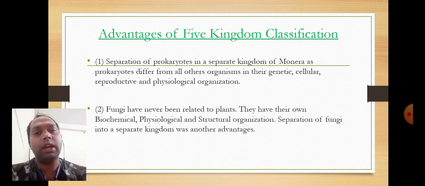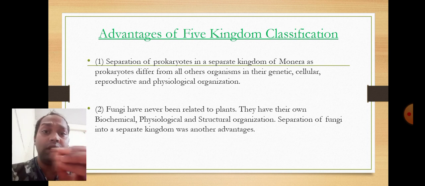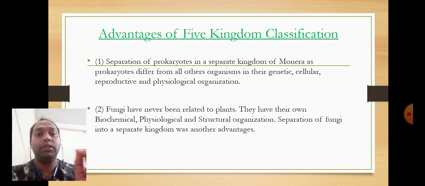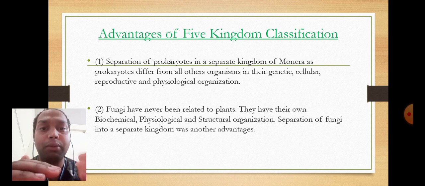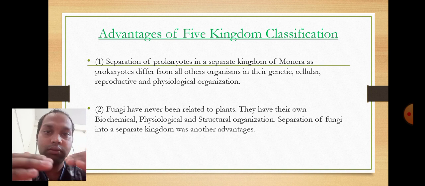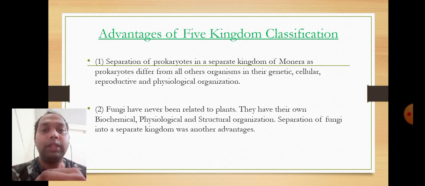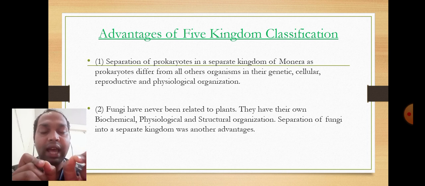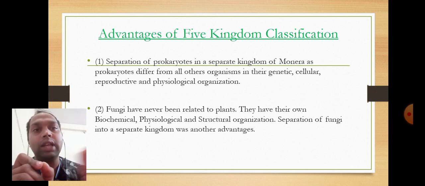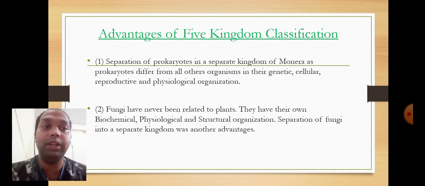Scientists just kept them in the plants, but this contradicts the physiological activities of Plantae. Fungi are saprophytic organisms, unable to perform photosynthesis. That's why in the five kingdom classification, R.H. Whittaker gave fungi a place in a separate kingdom.